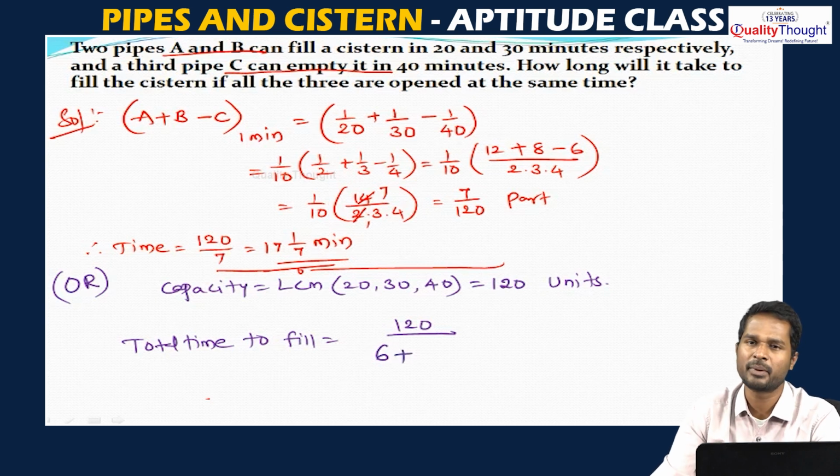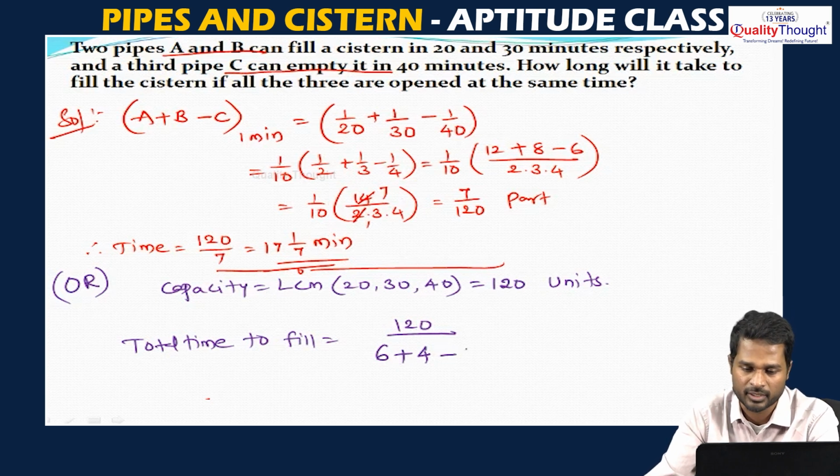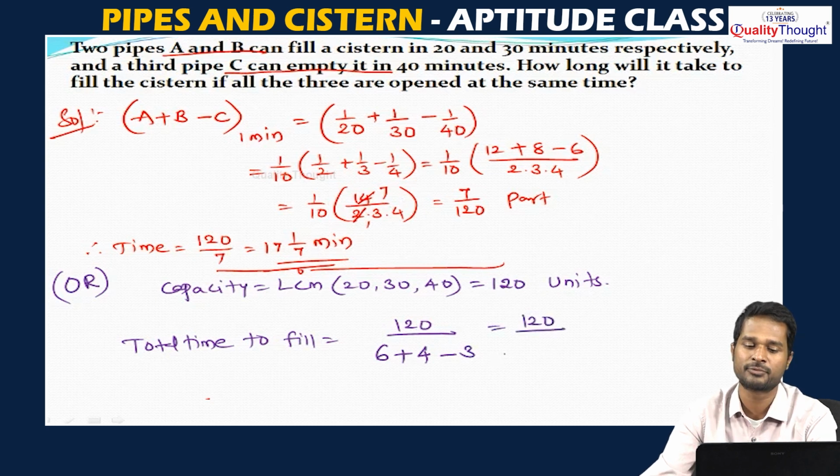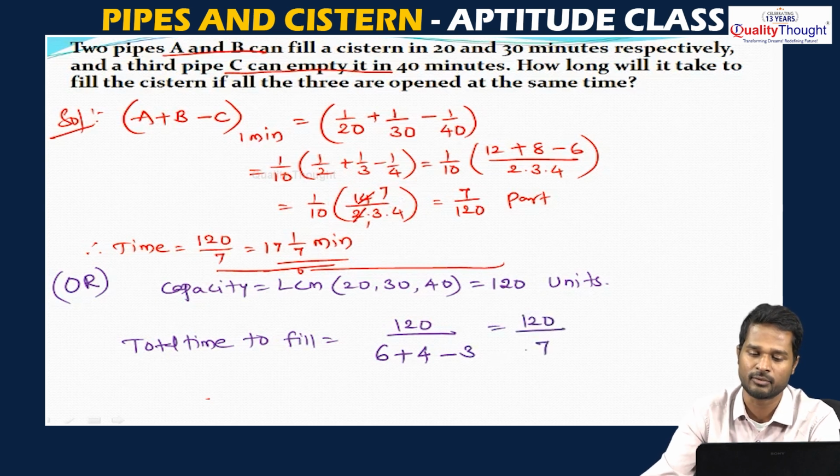And the second pipe takes a total of 30 minutes, that means in 1 minute, 120 by 30, that is 4 units every minute it will send. These two are filling the tank, so take them as positive, minus the third pipe is emptying, it will take 40 minutes to empty, so 3 units, out of 120. So it is 120 by 6 plus 4, 10 minus 3, 7. So 120 by 7 is 17 1 by 7 minutes for the tank to be filled.